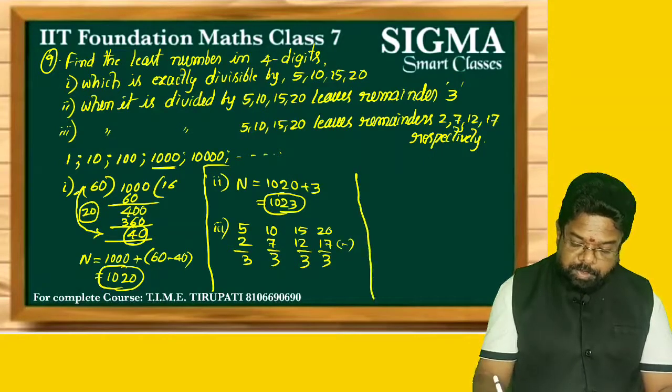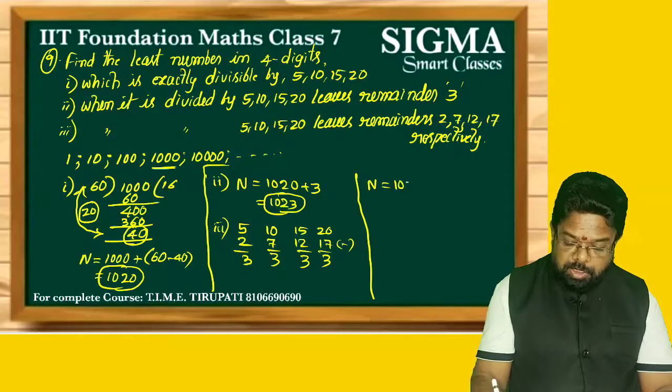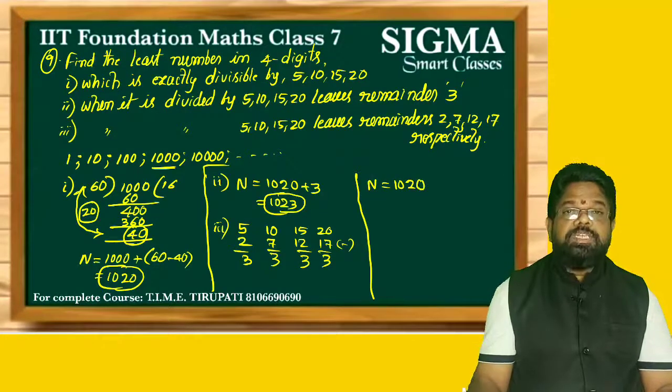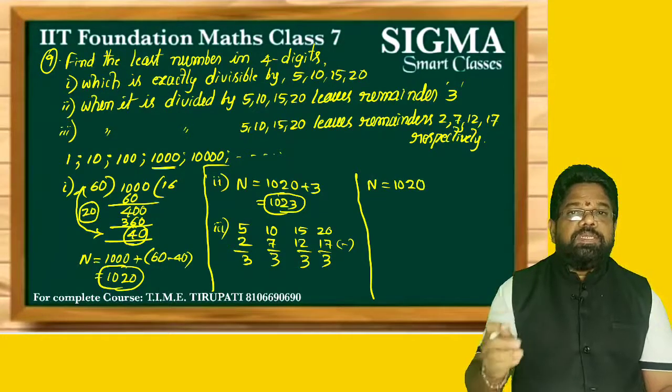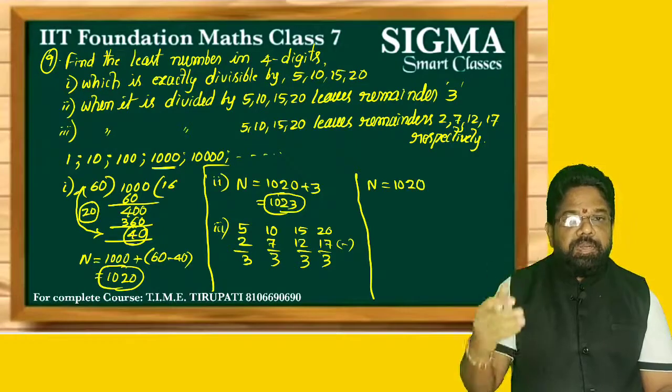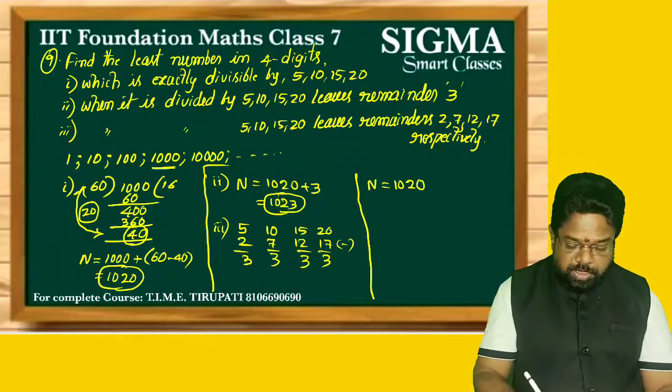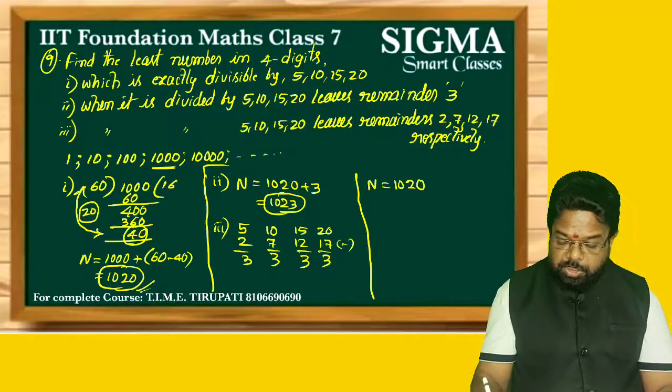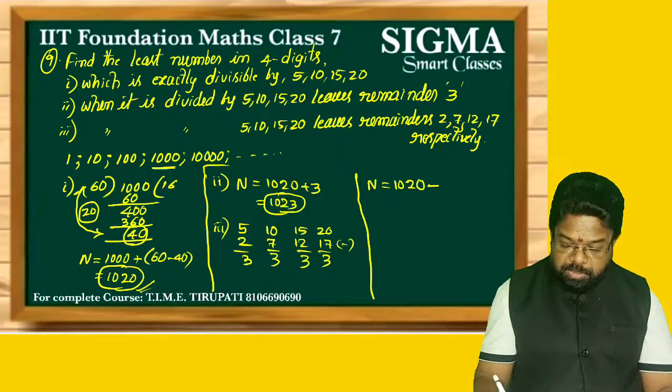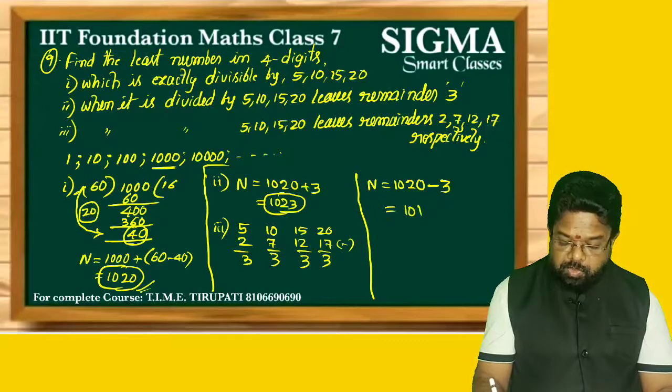So that equal difference is to be subtracted from the exactly divisible number. What is the least number in 4 digits which is exactly divisible by 5, 10, 15, 20? It is 1020 minus the equal difference. What is the equal difference here? 3, that is to be subtracted.